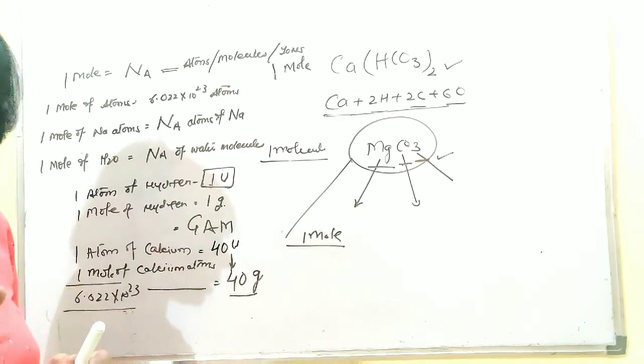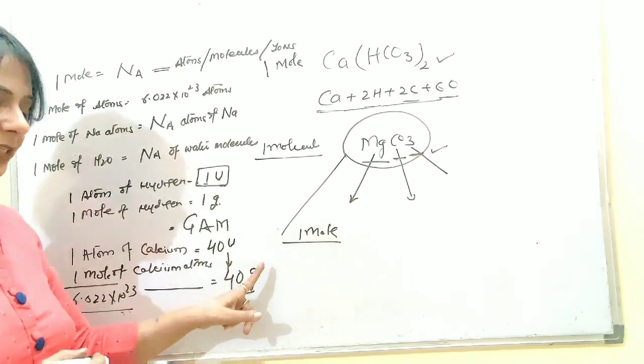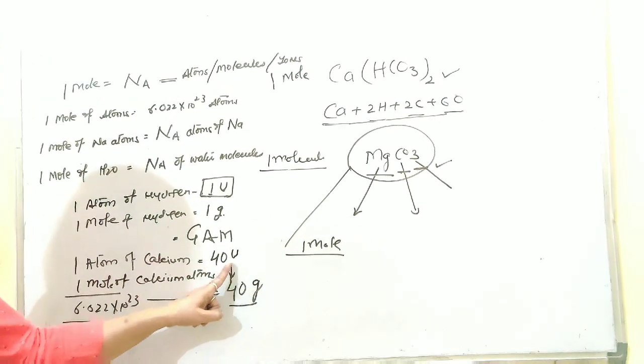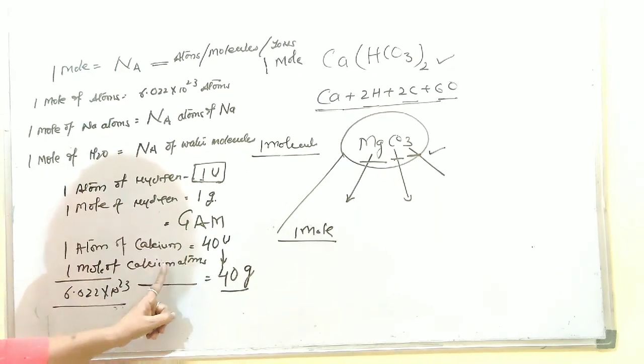That means the atomic mass of calcium has been represented in grams, and it is definitely going to tell about the mass of 1 mole of calcium atoms.